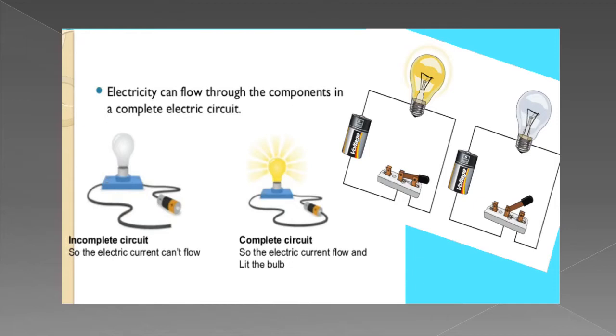Then, dear students, in these images, you can clearly see the difference between an incomplete and a complete circuit. Where the circuit is incomplete or has a gap, the bulb is not glowing. You can clearly see. And when the circuit is complete, electric current is flowing through the circuit, right? And the bulb is glowing. So dear students, a complete circuit is always needed for electricity to flow.